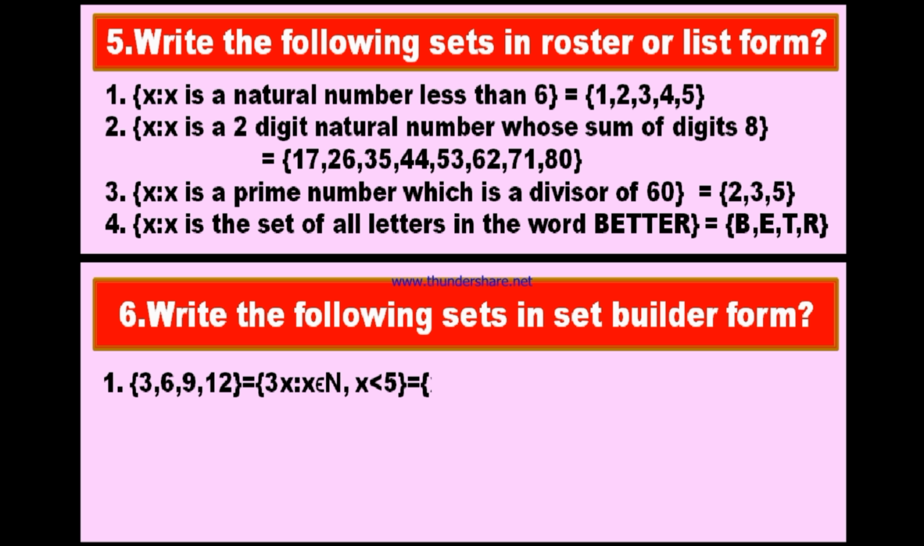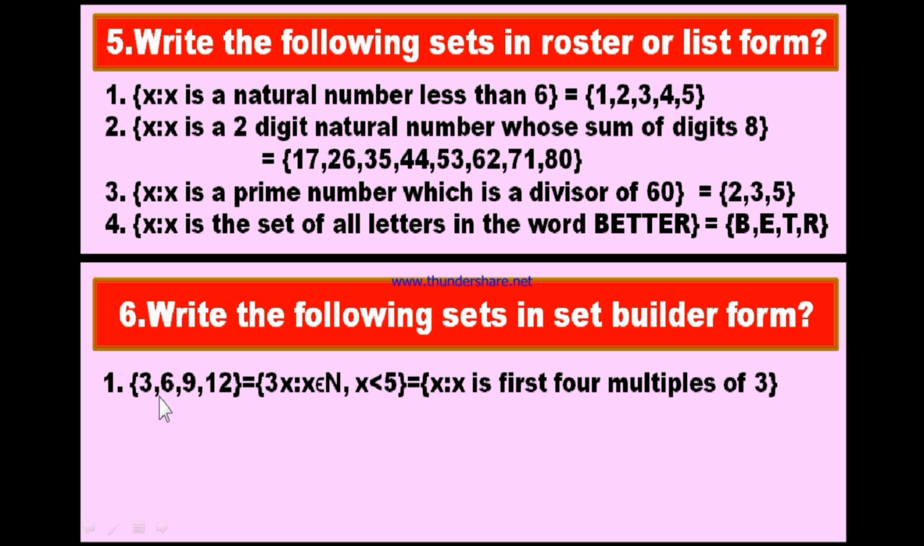Look at the first bit. The first bit is the set of 3, 6, 9 and 12. If you observe all these elements, what is the common property that these elements are having? You can write 3 as 1 into 3, 6 as 2 into 3, 9 as 3 into 3 and 12 as 3 into 4. Therefore, you can write this as 3 times x. The given elements are the multiples of 3.